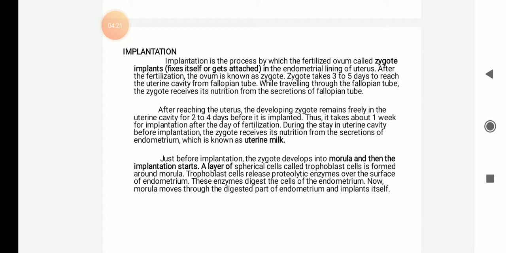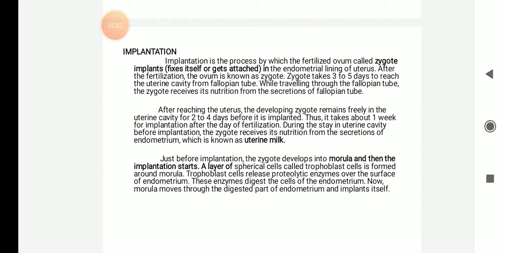The zygote takes 3 to 5 days to reach the uterine cavity from the fallopian tube. While traveling through the fallopian tube, the zygote receives nutrition from the secretions of the fallopian tube. After reaching the uterus, the developing zygote remains free in the uterine cavity for nearly 2 to 4 days before it is implanted. Thus, it takes about 1 week for implantation after the day of fertilization. During the stay in the uterine cavity before implantation, the zygote receives nutrition from the secretions of the endometrium, called uterine milk.